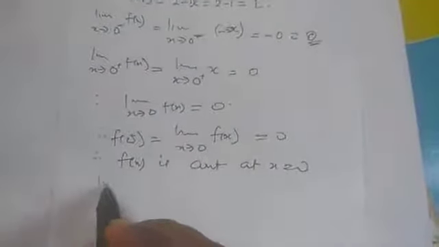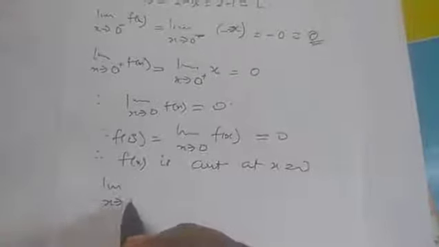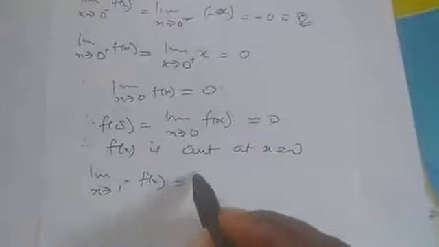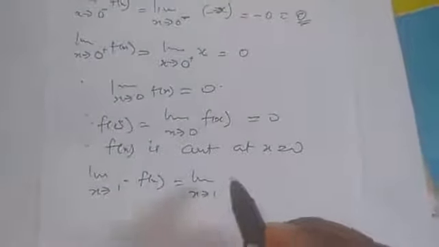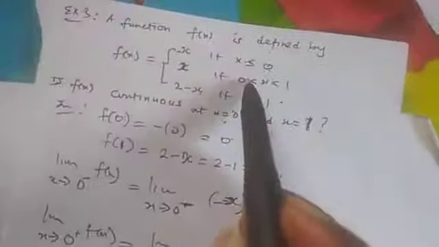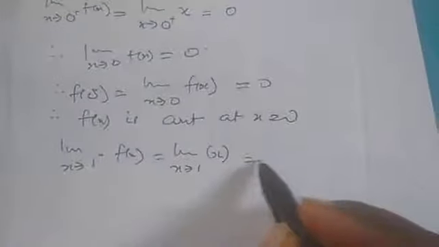Similarly, we do the same thing for 1. So we need to look for the left hand limit at 1. That is when x is less than 1, so we pick this one. So that our answer is the limit as x tends to 1 of x. You are going to pick this one. This is left hand, when x is less than 1, so that our answer here is 1.